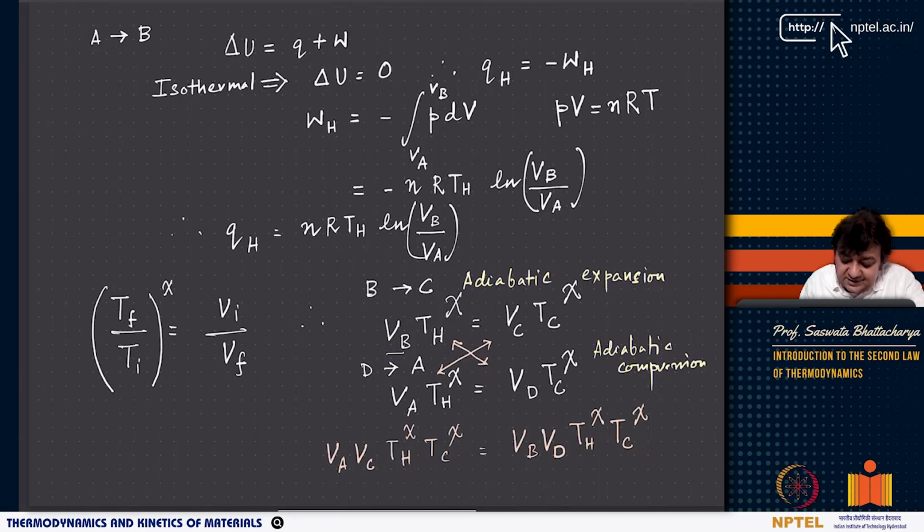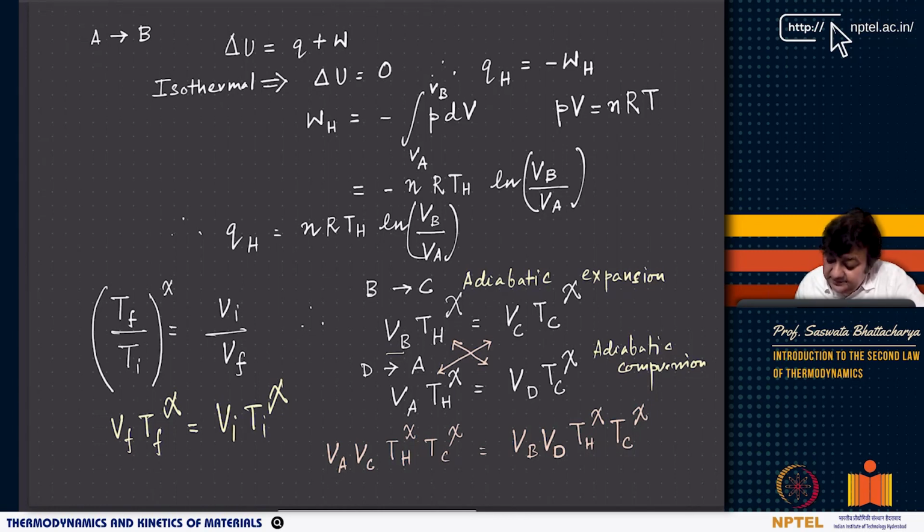As you can see, VI TI, so here it becomes VF TF to the power chi equals VI TI to the power chi. That's what I'm writing. Now similarly from D to A, the same thing happens.